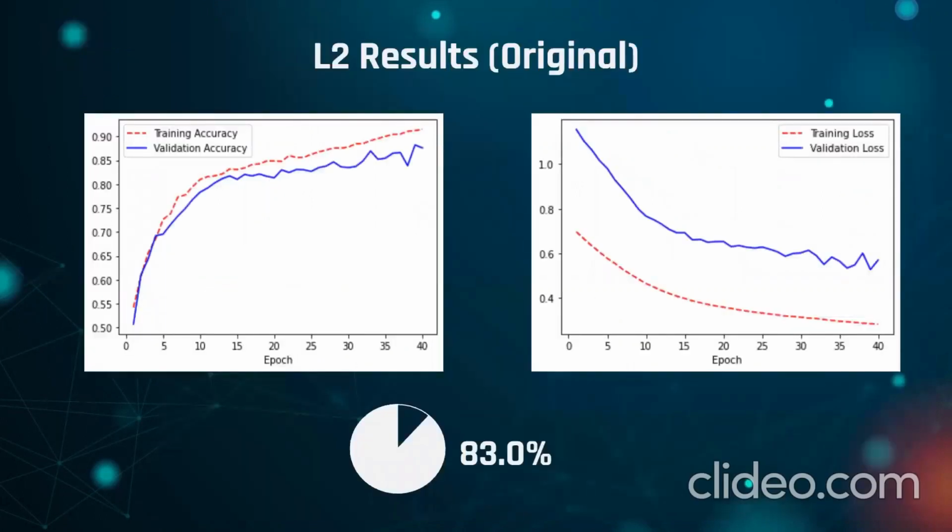So after training the model using the L2 regularizers that was used in the baseline model, we found these plots. We achieved an accuracy of 83%, but if we look at the loss plot, we can see the huge generalization gap between the validation loss and the training loss, which means that there is overfitting in this model. And this is clear from the model doing well in the training dataset, but doing badly in the validation dataset. So we try to avoid this overfitting by changing other hyperparameters, as we will see.